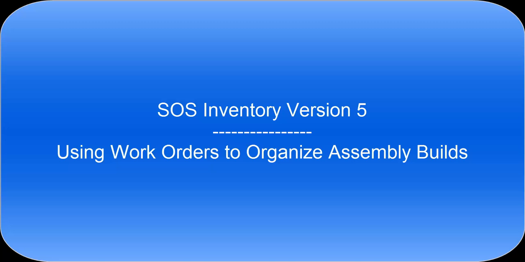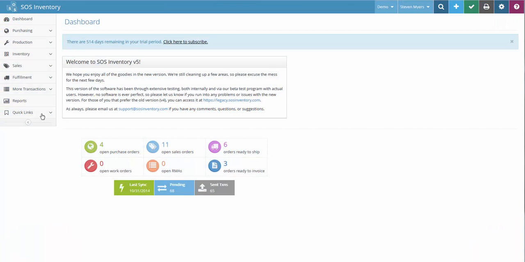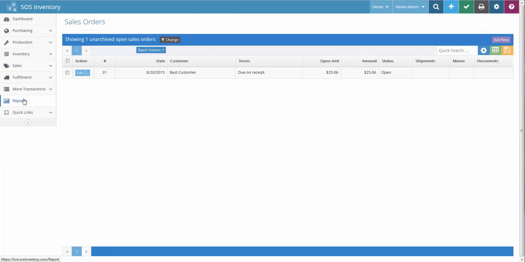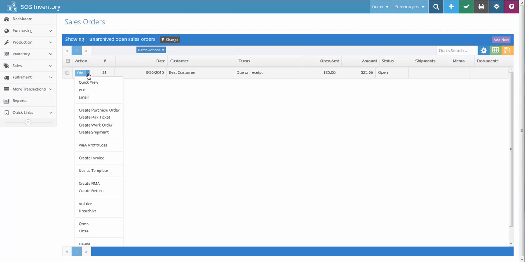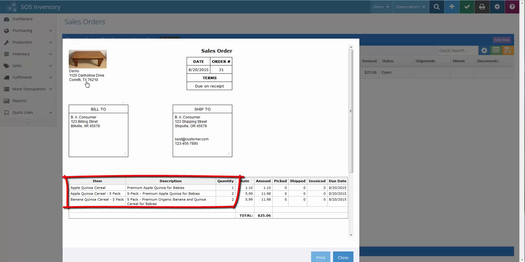Sometimes you may sell things that need to be created before you can ship them to your customers. This video is going to show you how to do that. So let's take a look at a sales order. Taking a look at the quick view, each of these items is an assembly. If you don't know how to create assemblies, take a look at that video.